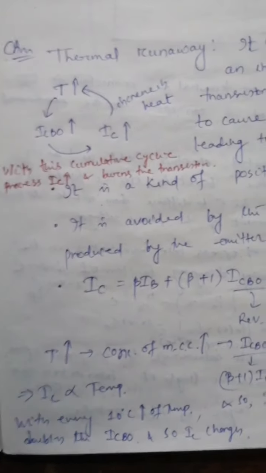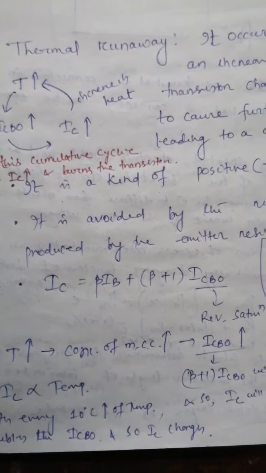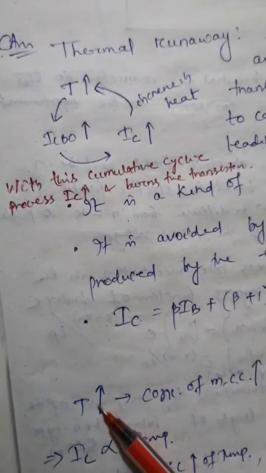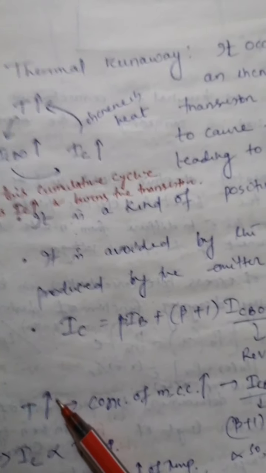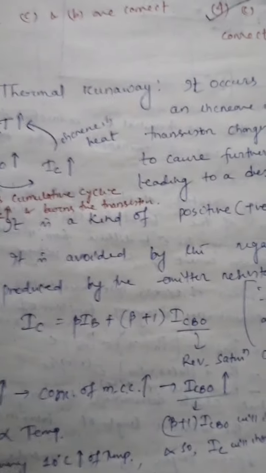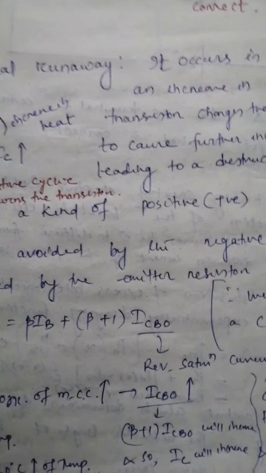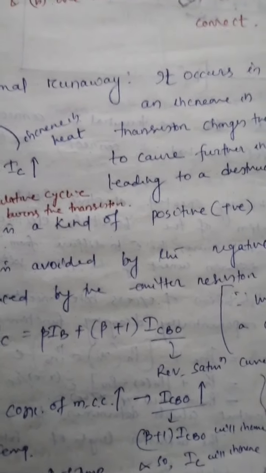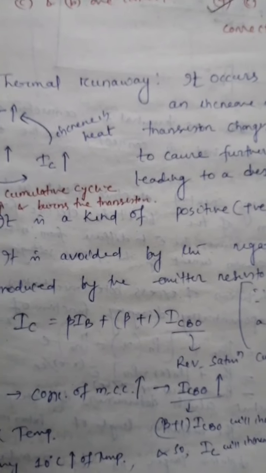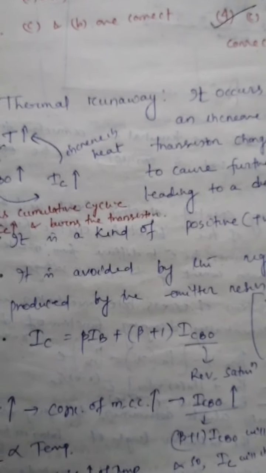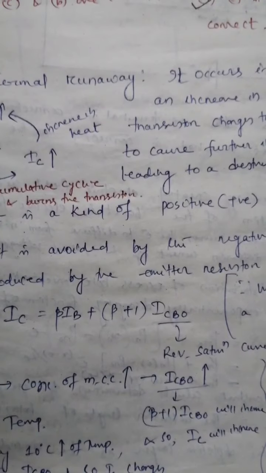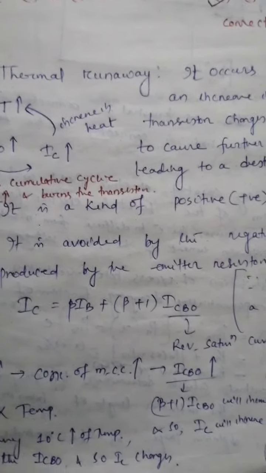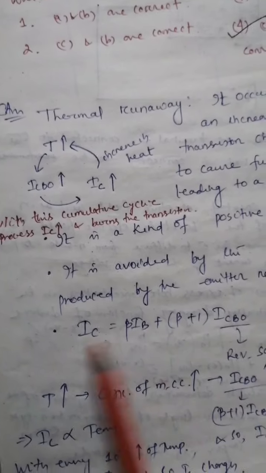Fine. Okay. So when temperature is increased, concentration of minority charge carriers also increases. This upward arrow sign is for increase. Fine. So when temperature increases, concentration of minority charge carriers increases. Then this increases the ICBO or the reverse saturation current. Okay. And when reverse saturation current increases, (beta plus 1) into ICBO will also increase, and so IC will increase because the equation is like this.